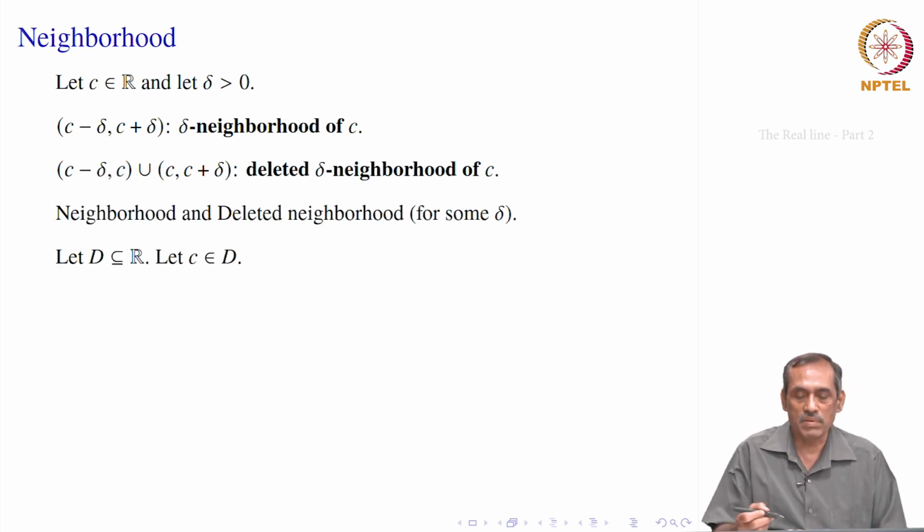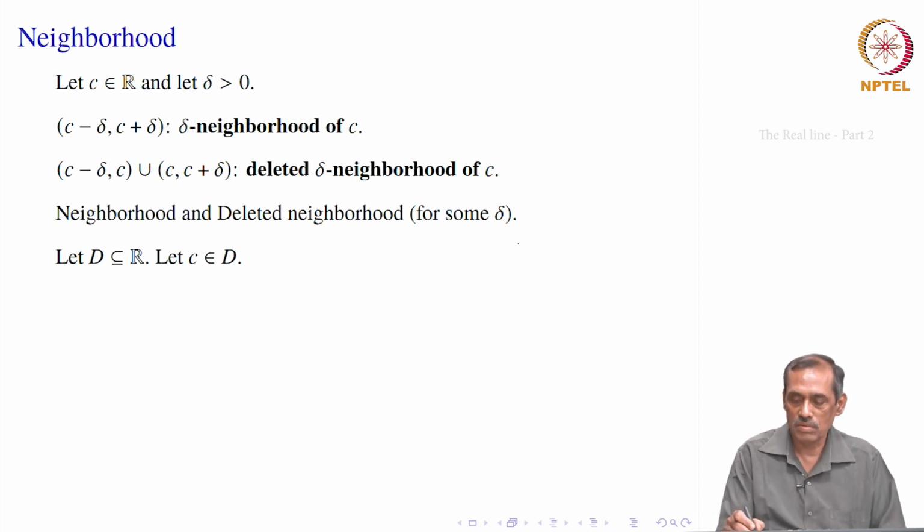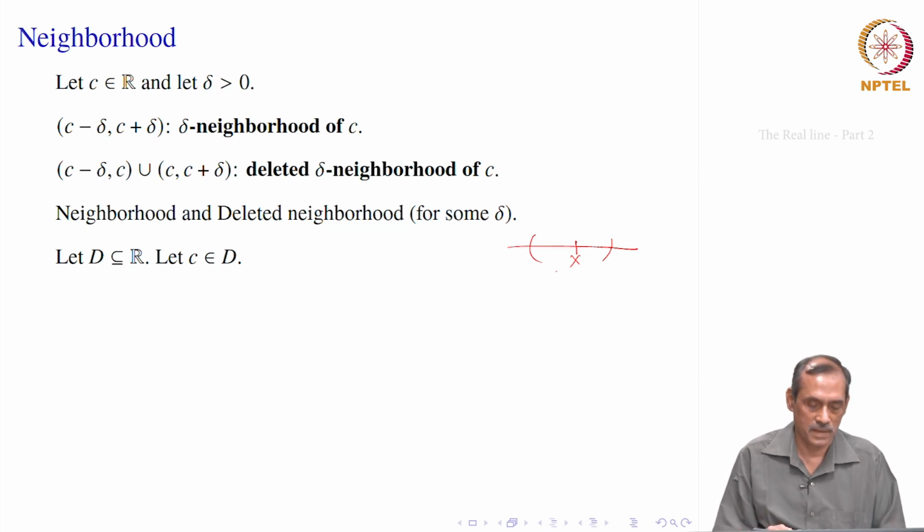And when you say neighborhood in abstract, we will say it is a delta neighborhood for some delta. So, that means you take C and it is a neighborhood, anywhere it can be like this, with some delta. So, that is called a neighborhood. And when you say deleted neighborhood, you exclude that point also. That is the deleted neighborhood for some delta. Okay, so, this fixes the idea of neighborhood.